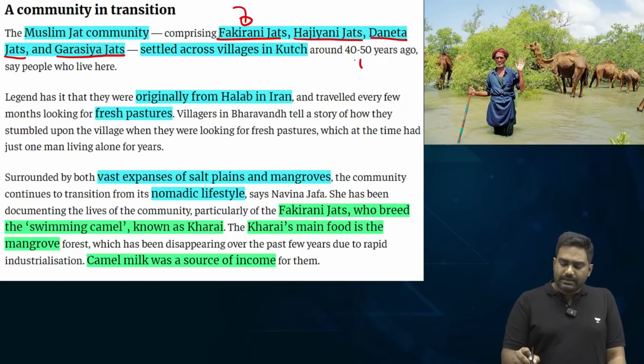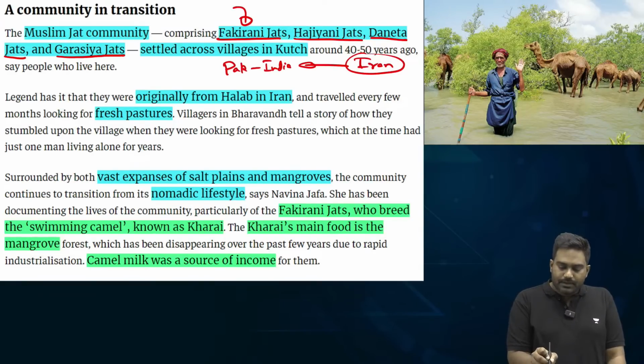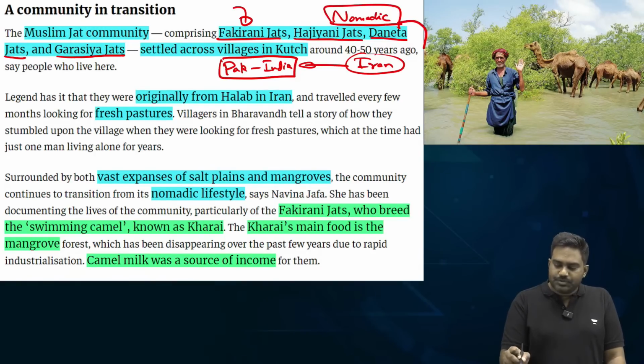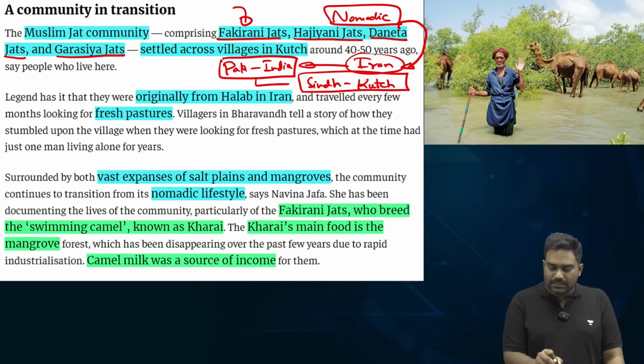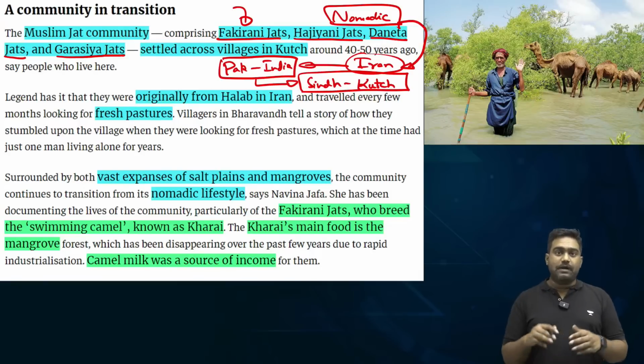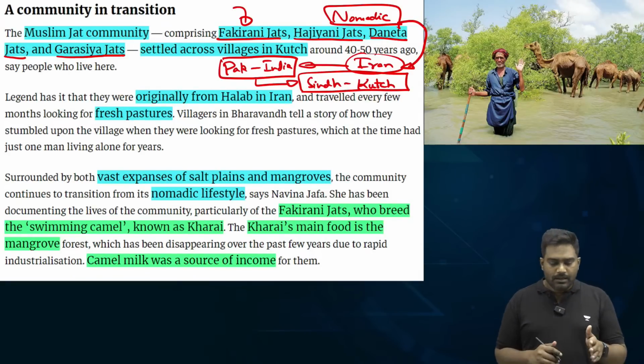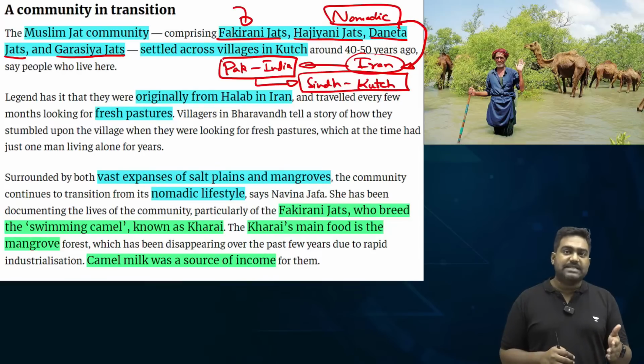It's believed that they migrated from Iran several decades ago and settled in parts of Pakistan and India. Basically, they are believed to be nomadic groups that migrated from Iran and settled in the Sindh region of today's Pakistan and the Kutch region of today's Gujarat in India. This is where you find the Muslim Jat community, where there are different subsects.